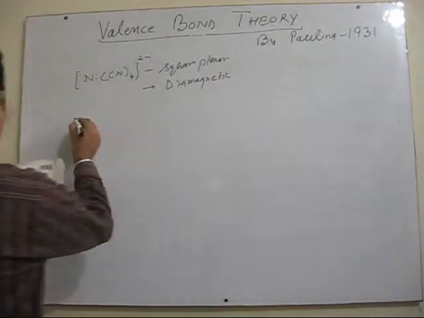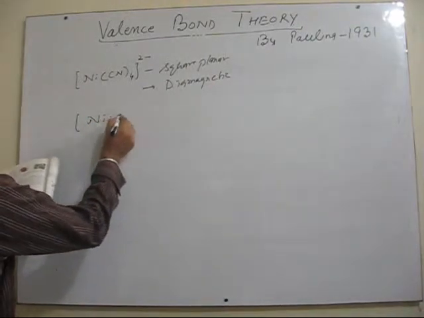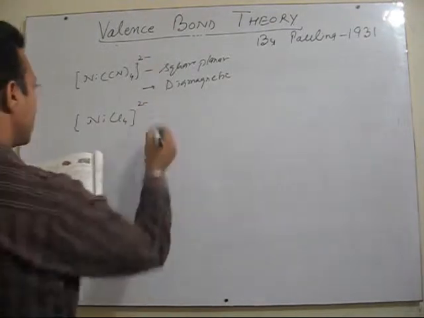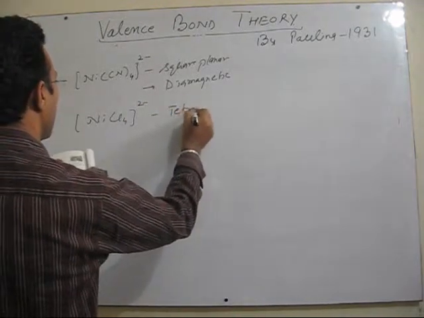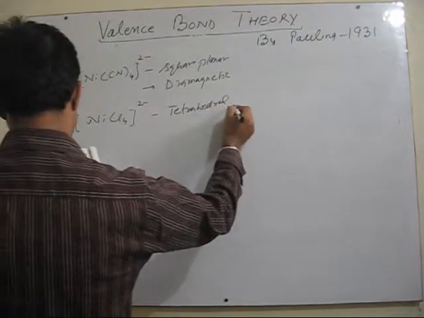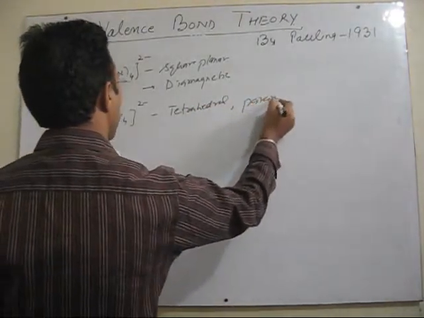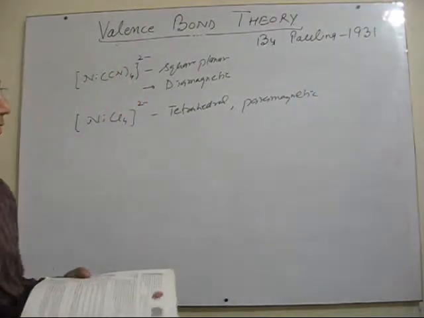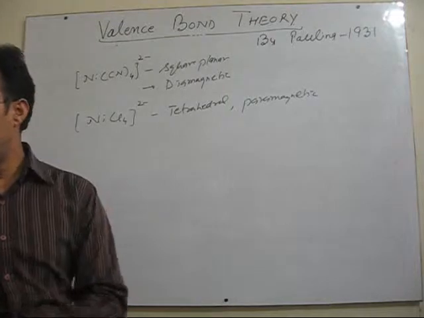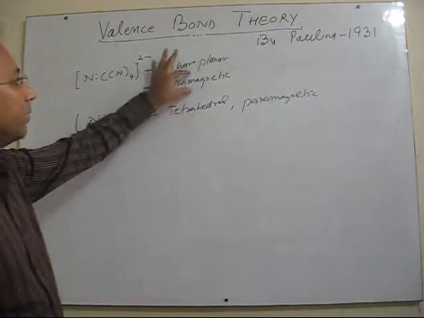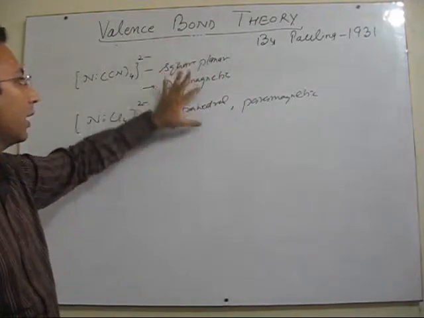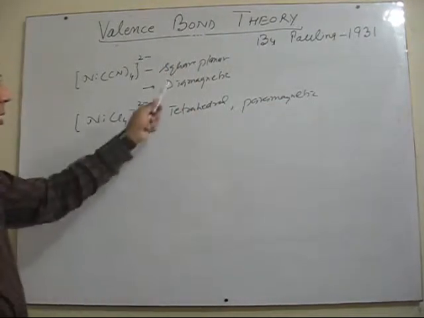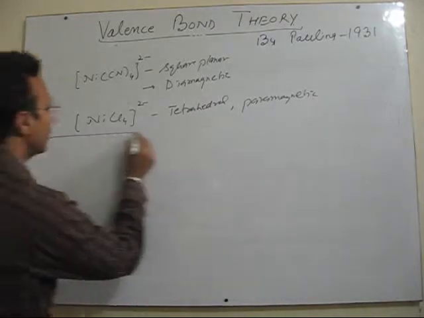The other complex given to you is the complex of nickel with chloride as a ligand. This complex is given to be tetrahedral, as well as paramagnetic in nature. Right? So I have already told you that in case of VBT, either the magnetic behavior is given to us or the hybridization is given to us, and we can easily explain its bonding. So let me explain the first case here.